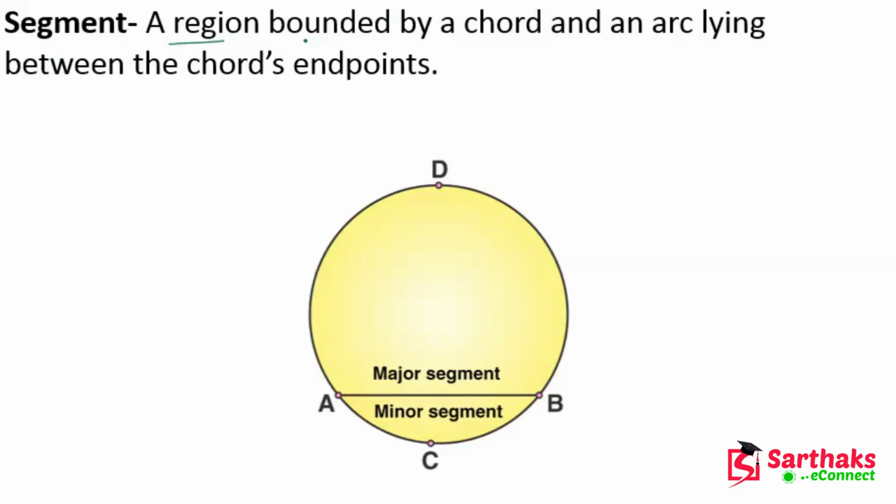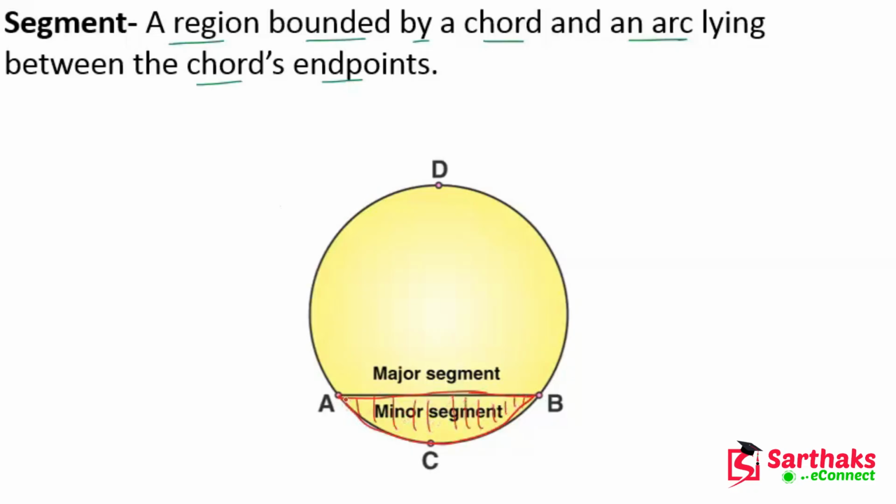A region bounded by a chord and an arc lying between the chord's end points. So you can see in this figure, AB is the chord, and ACB is the arc. The region bounded by the chord and the arc is the segment.